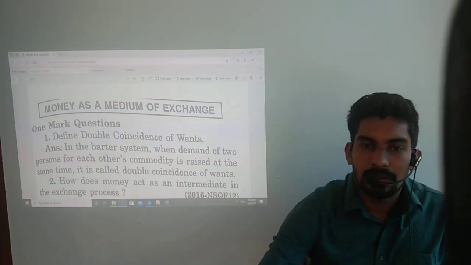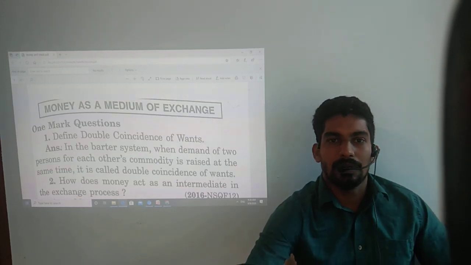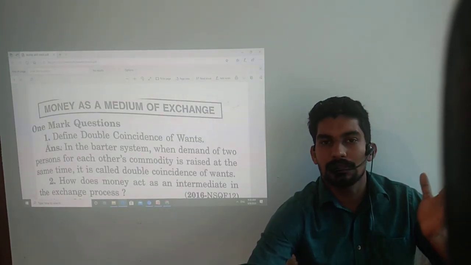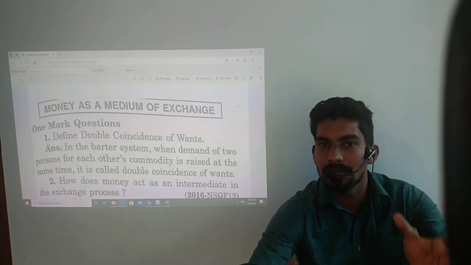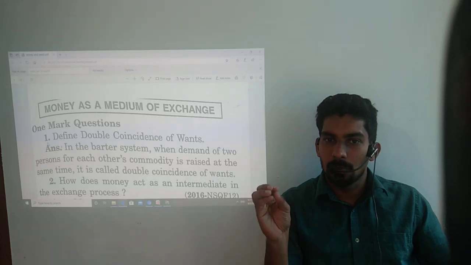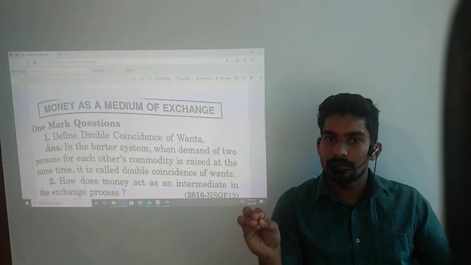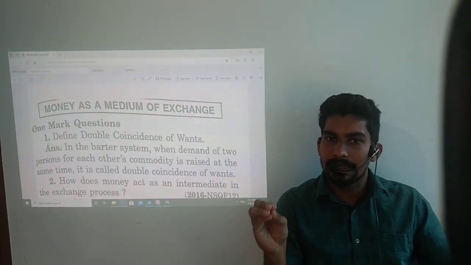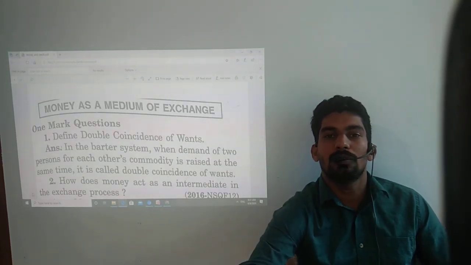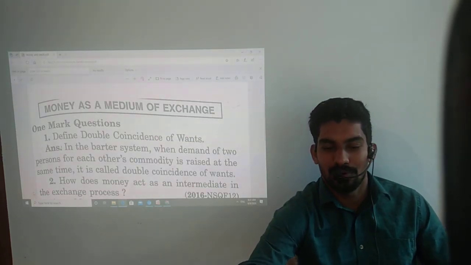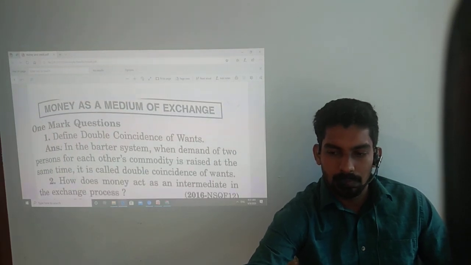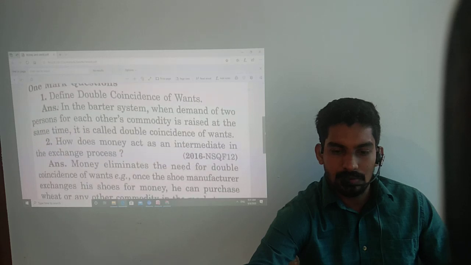That is not possible all the time in the barter system. Practically it is not possible. So maybe they ask what is double coincidence of wants. In simple terms, double coincidence of wants means two parties want to be raised at a time. That is called double coincidence of wants. Hope it is clear for you. Then we can move to the next question.